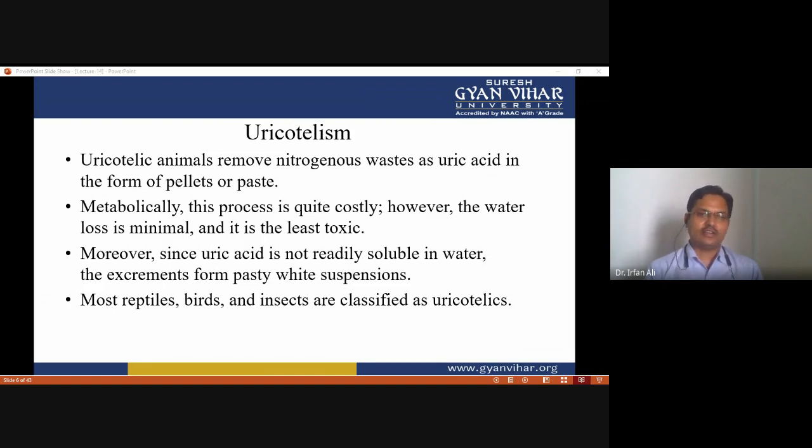However, the water loss is minimal, and it is the least toxic. Uric acid is not readily soluble in water, and the excrement forms a pasty white suspension. Most reptiles, birds, and insects come under this category and are called uricotelic animals.